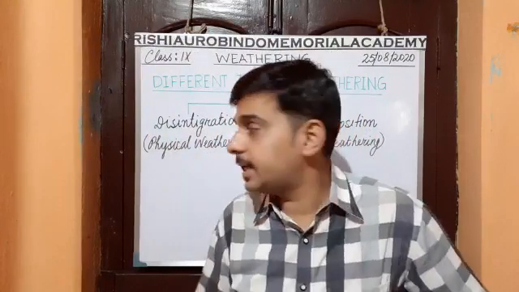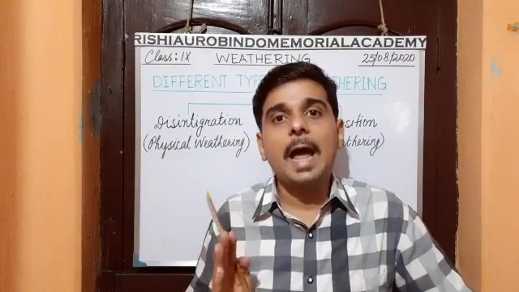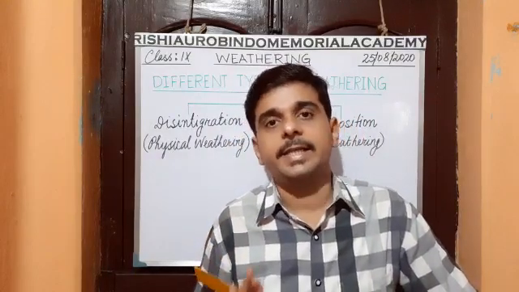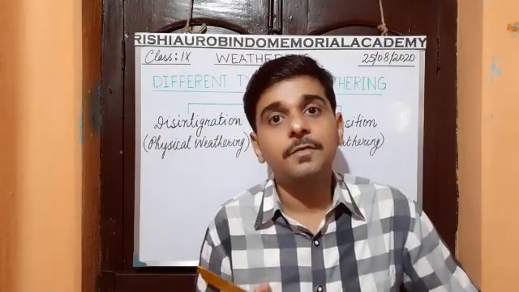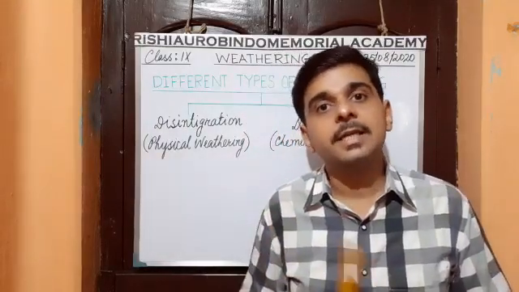In case of disintegration or physical weathering, the change happens only physically on the rocks. There are no other materials developed.